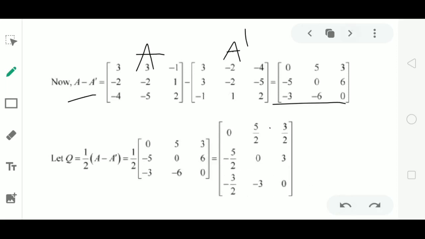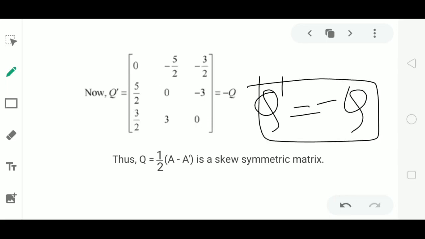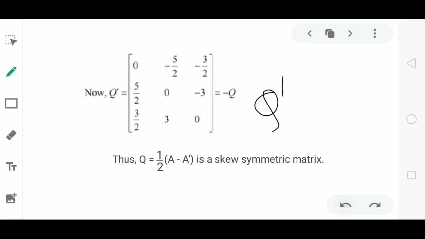So, if I take minus outside of this matrix, then the remaining matrix will be matrix Q. So, we obtained Q dash is equal to minus Q, which is the condition of skew symmetric matrix. Hence, we have proved that matrix Q, that is 1 by 2 into A minus A dash, is a skew symmetric matrix. We have proved 1 by 2 into A plus A dash as a symmetric matrix and 1 by 2 into A minus A dash as a skew symmetric matrix.